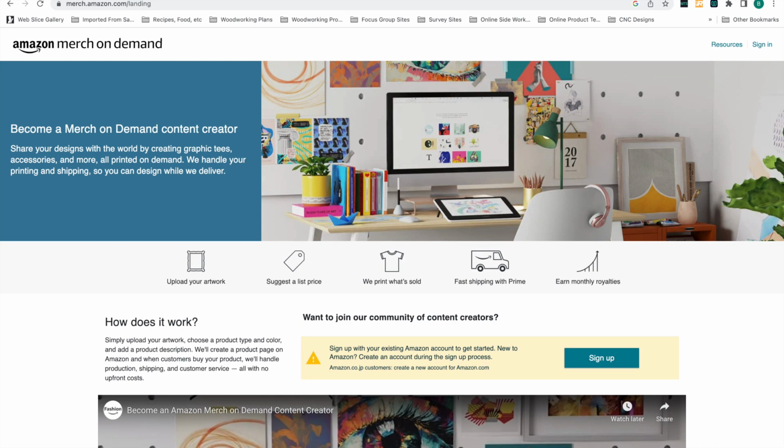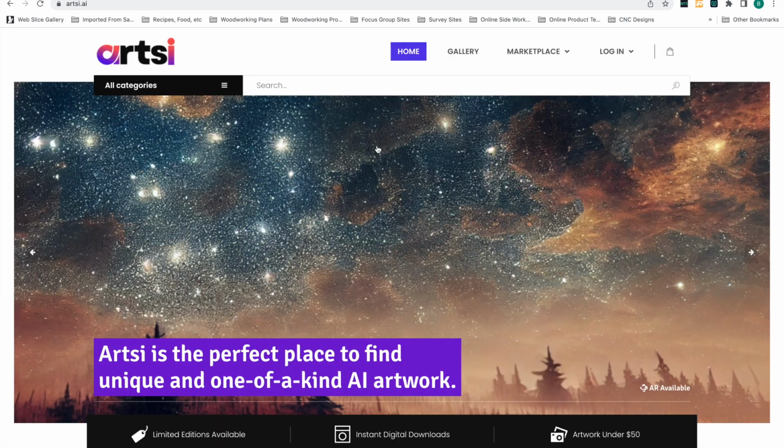My favorite right now is this service here, Artsy. This is specifically for buying and selling of AI artwork. That's the whole site. It's pretty new. Came out in 2022. It's the perfect time to be in on the front end of this, right? I mean, it's so new.